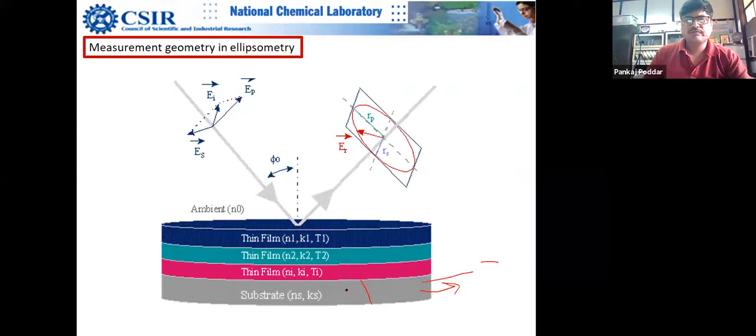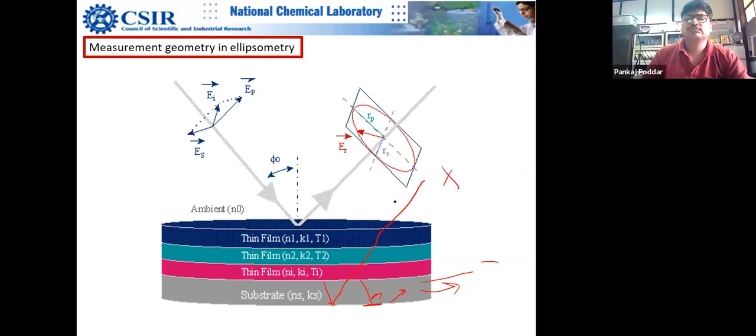What qualifies as a substrate for ellipsometry? Any material where the beam does not reflect back from the interface qualifies as a substrate. It should not come back and contribute here.